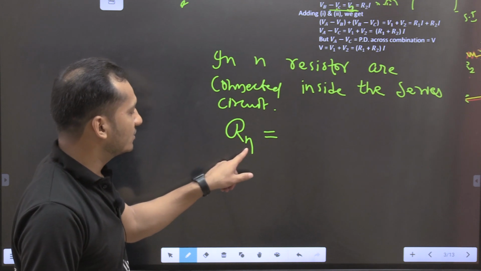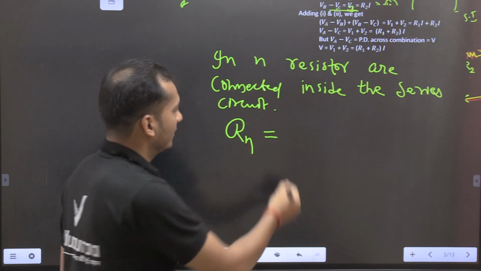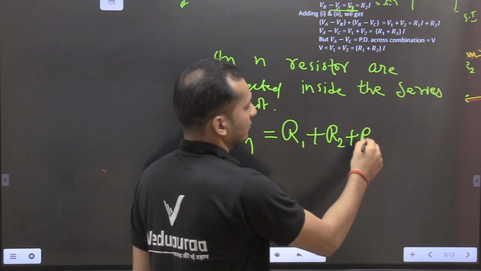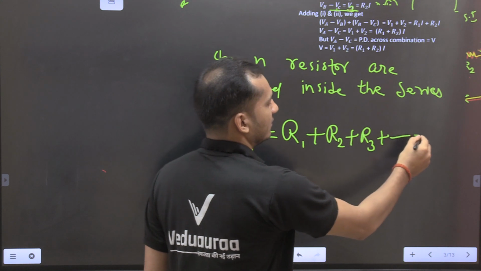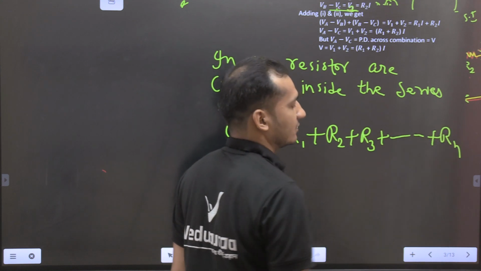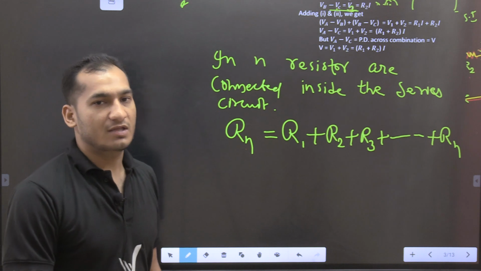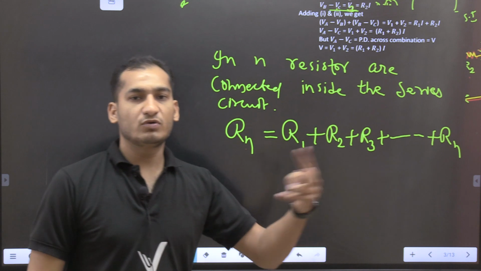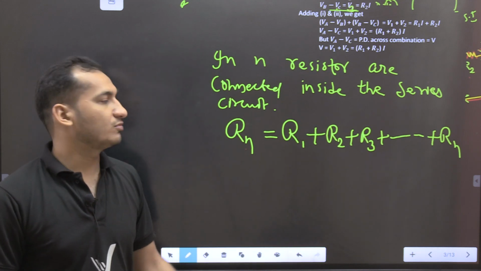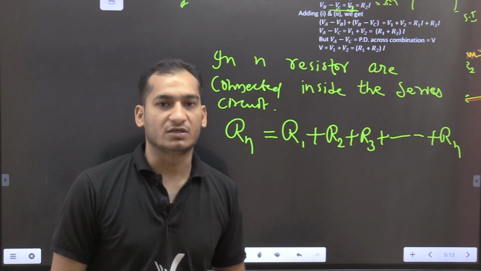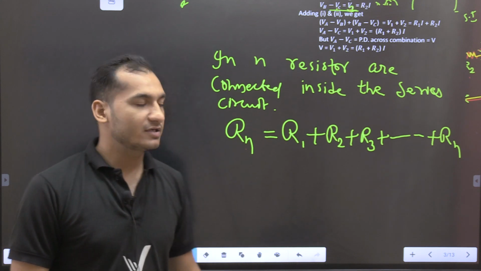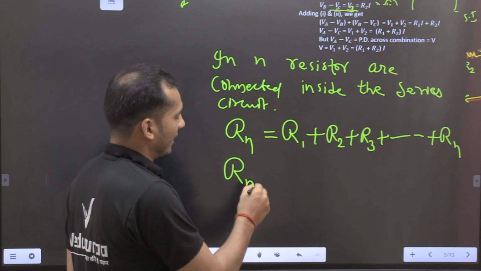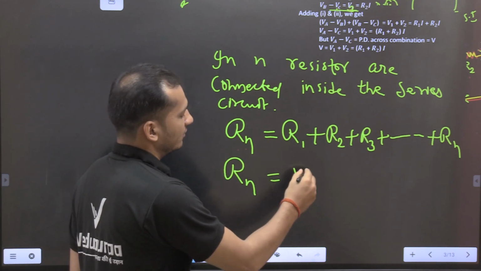If n resistors are inside the circuit, then we take the formula R1 plus R2 plus R3 plus up to Rn. If n resistors are connected inside this circuit, we use this formula. And if two or three resistors are connected, then we take R1 plus R2 plus R3. And if n resistors are connected, we use this general formula.